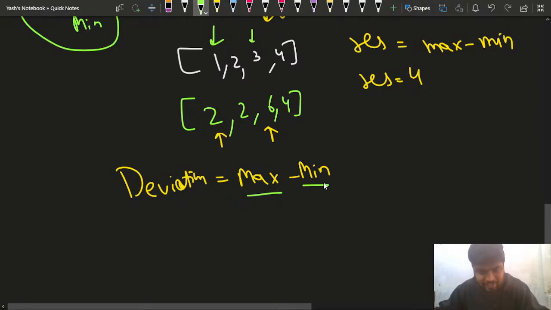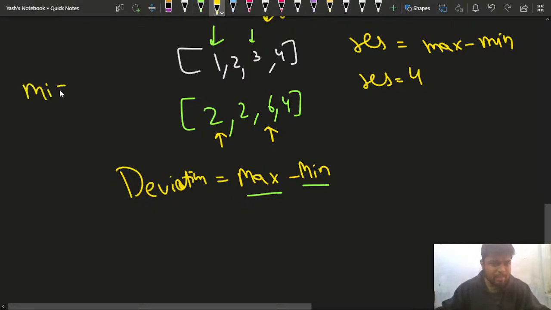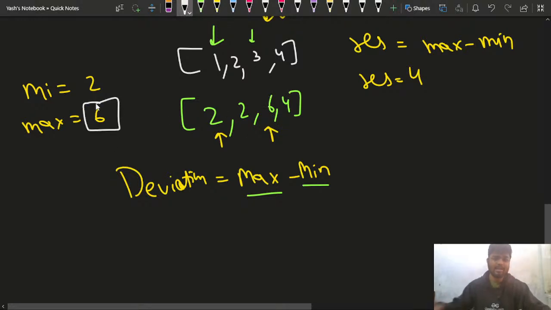Every time I'll be updating my minimum and the maximum. Currently my minimum, I'll write it here so that you can understand it better, is equal to 2 and the maximum is 6. Now let's try and observe. If you observe closely, 6 is the maximum element. I told you that I need to reduce the maximum element so that it can come closer to the minimum element and the difference can decrease. That is why I'll make this maximum element decrease by 2.